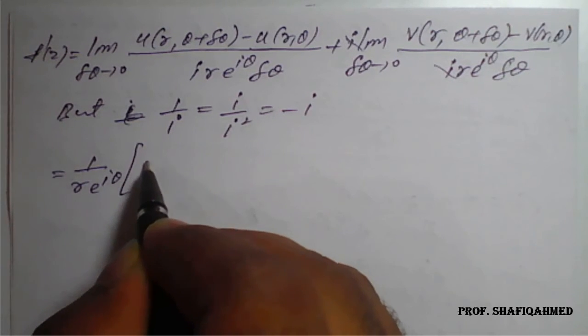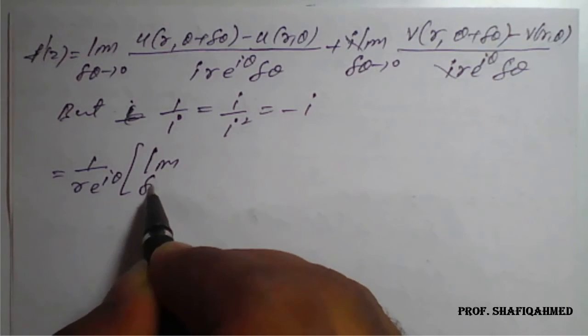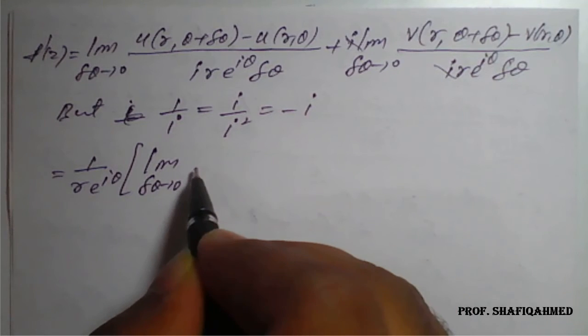So the left part is limit delta theta tends to 0.